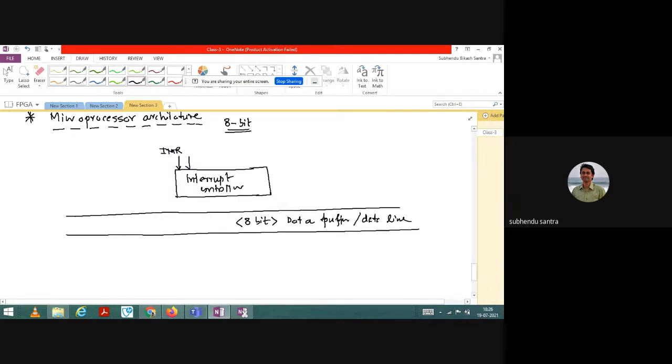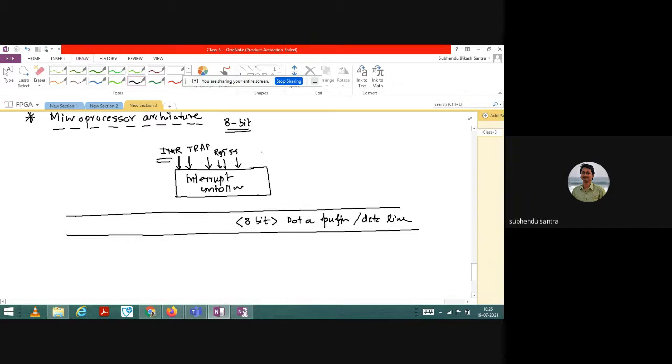Okay, then I have the trap signal. I have RST 5.5, then 3.5. So I am not writing all the RST; I think you know that. So INTR is the interrupt signal, or let us say I want to connect with external hardware.